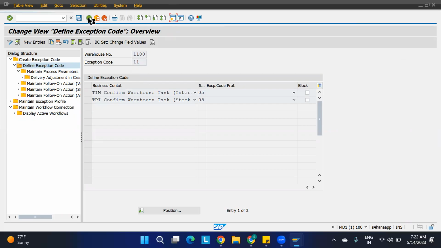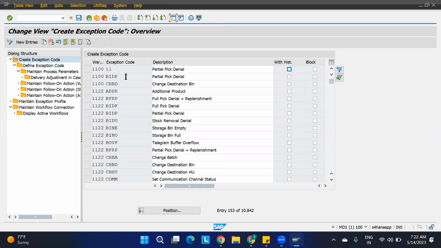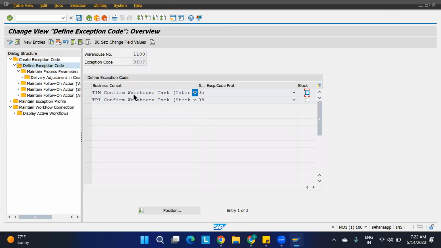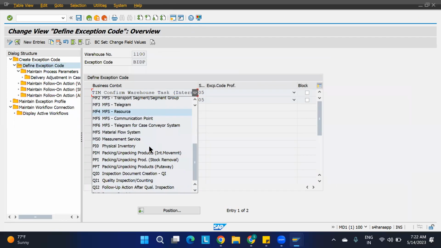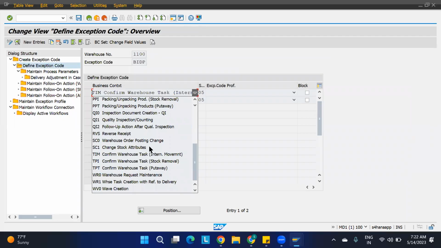Okay. See here, exception code is there. Okay, so 1 minute. I just choose anything. Go inside. Okay, here business context. So many business contexts are there. In all these cases, you can use it. That's all. Got it, no? Yes. Thank you.